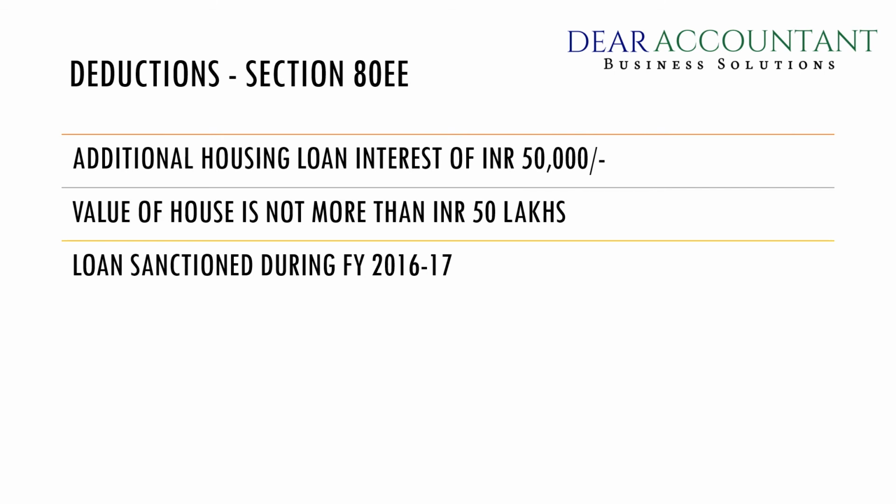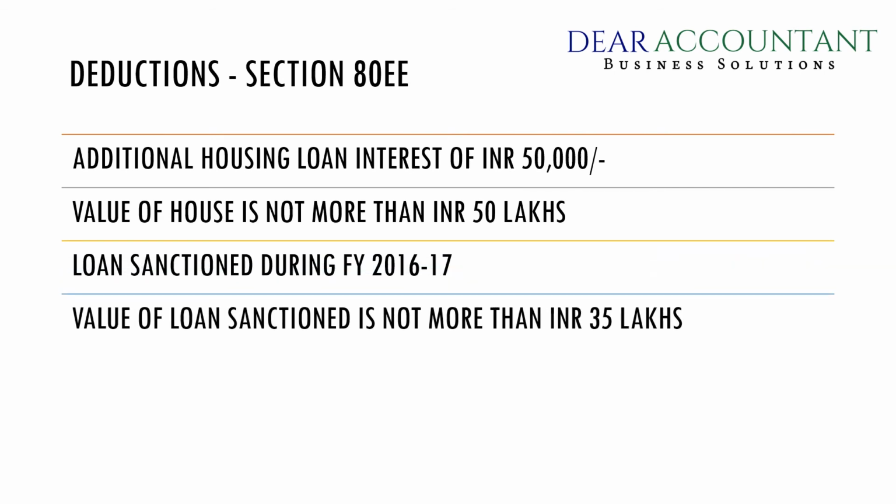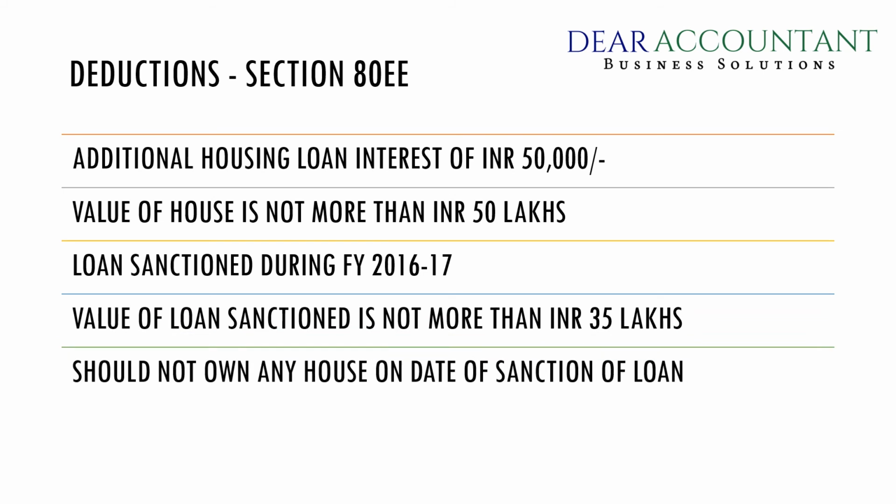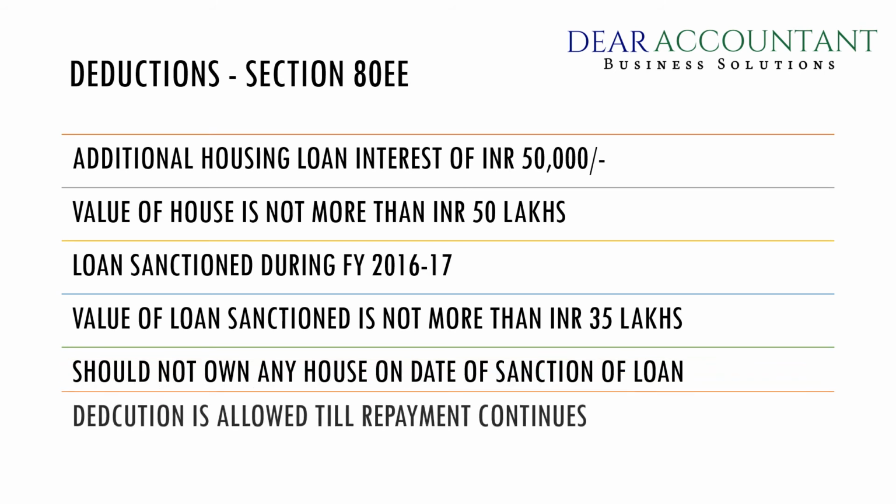The loan should be sanctioned during the financial year 2016-17. Total value of the loan should not be more than 35 lakh rupees. Another important point is that you should not own any house on the date of the sanction of the loan. This deduction shall continue until the total repayment of the loan is made.